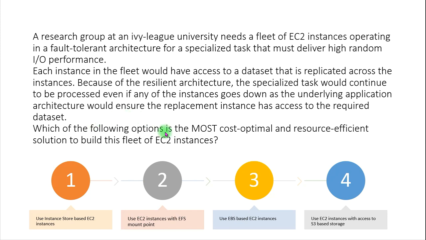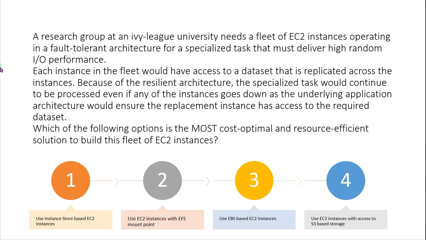Which of the following options is the most cost optimal and resource efficient solution to build this fleet of EC2 instances? The options we have: use instance store based EC2 instances, use EC2 instances with EFS mount point, use EBS based EC2 instances, use EC2 instances with access to S3 based storage.